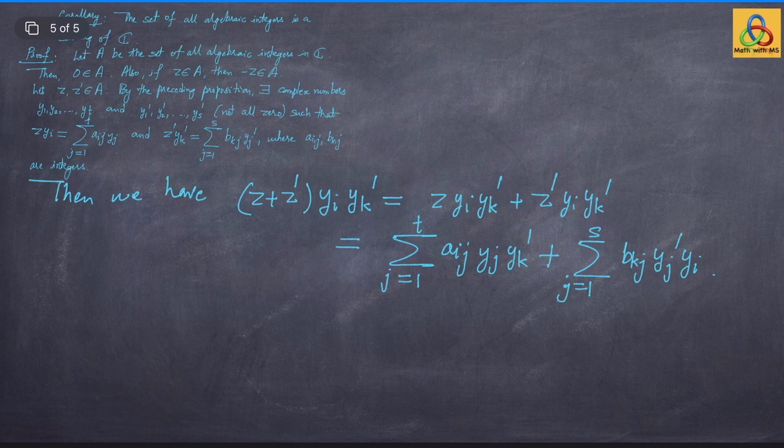So therefore this new collection of complex numbers, not all 0, given by yi yk prime, serves the purpose for z plus z prime.